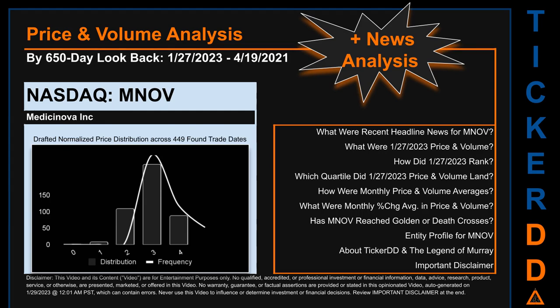The chart shown on this page is our initial attempt at studying the price for MNOV after dynamically normalizing price distribution across those discovered trade dates. The bar chart is the generated distribution and the overlaid line graph, if it is generated, is the frequency of the prices on the x-axis. We will enhance this look through as our AI model progresses in the next iteration. Remember that this is just a drafted, in progress, observational model to best fit abstracted third-party data into various opinionated views. Before we jump into price and volume analysis, let's look at recent headlines for MNOV.